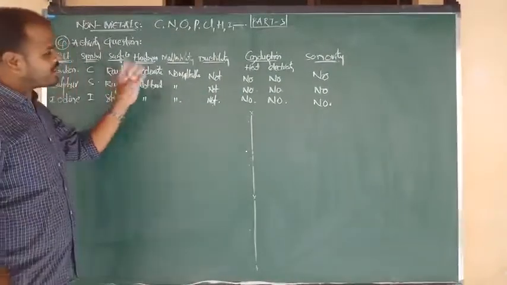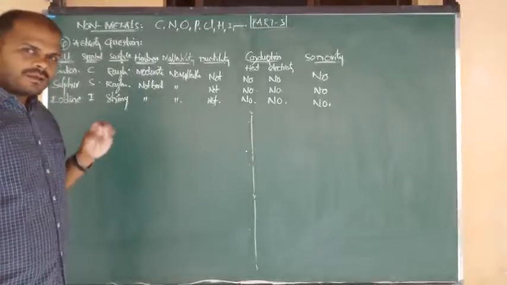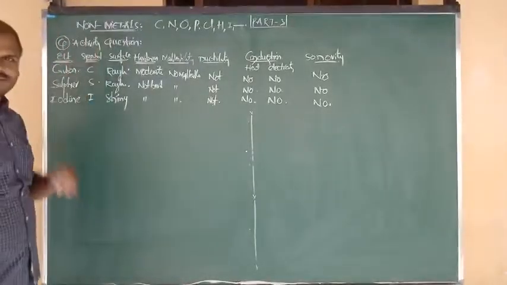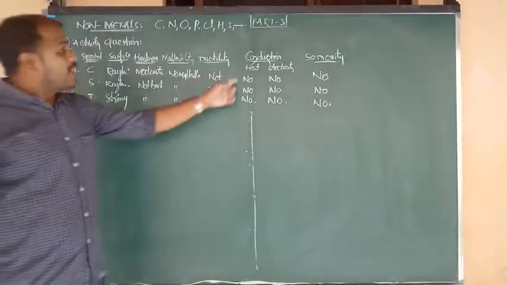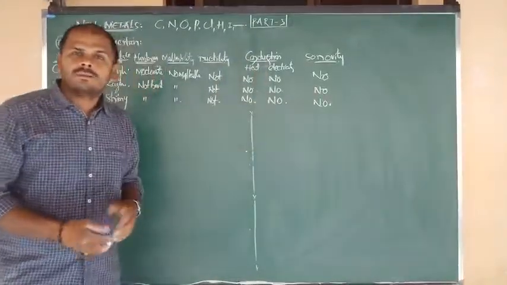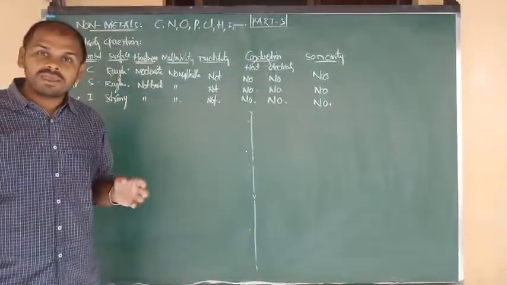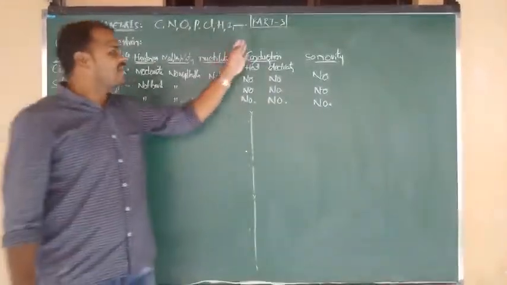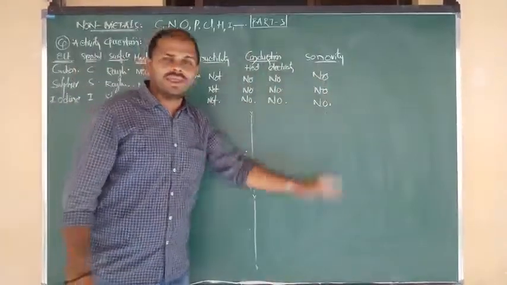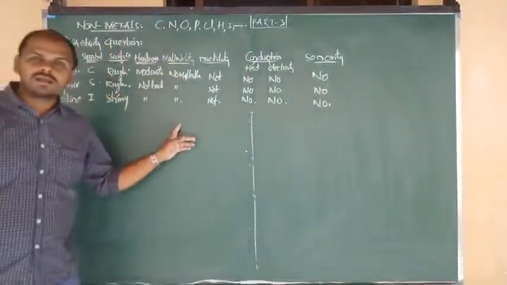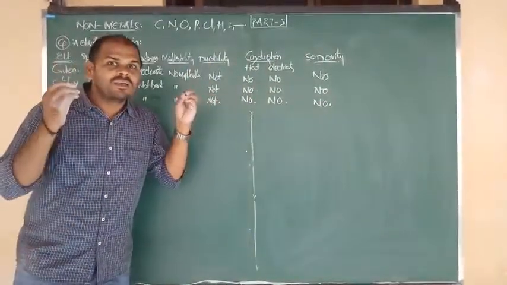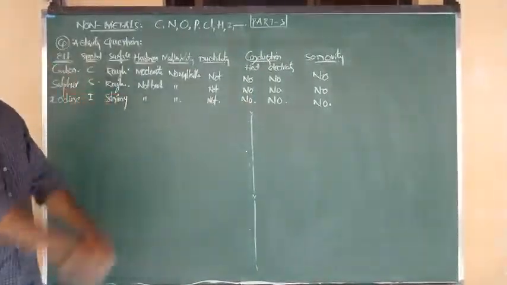Okay, so after completion of this activity, we have to know the conclusion. What are the main points? Carbon, sulfur, iodine are non-metals. They act as poor conductors of heat and poor conductors of electricity. That means not only these three, all non-metals are bad conductors of heat and electricity. Non-metals do not show any sonority. Non-metals do not contain malleability and do not contain ductility. So many points we have. Now we can observe this from this activity question.